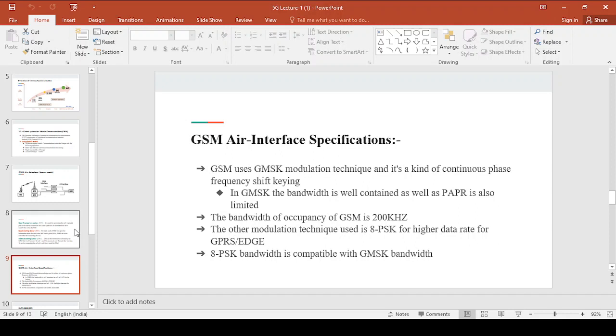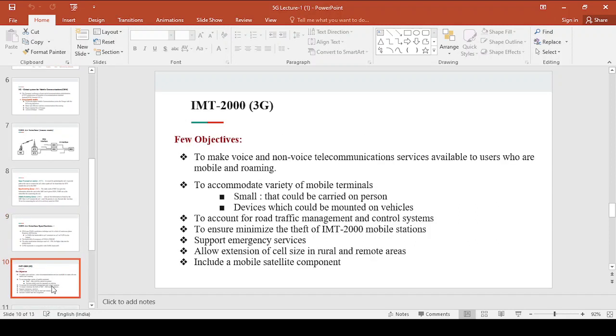Next we will see the basics of the third generation system, IMT 2000, which is nothing but the third generation system, right? IMT stands for International Mobile Telecommunication. IMT 2000 or 3G, both are the same, right? Now we will see a few objectives of 3G.